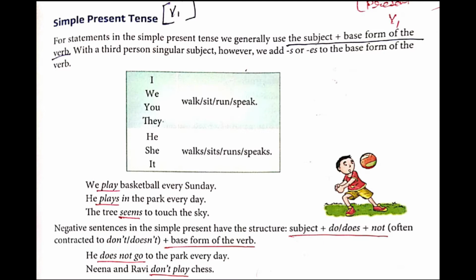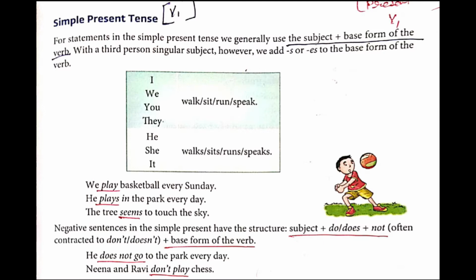Now what is the subject in the given example? He does not go to the park every day. Subject is he. But here what we are talking about? Negative sentence. So does not go. Please take a pencil, underline. Does not go, you will underline. Okay.